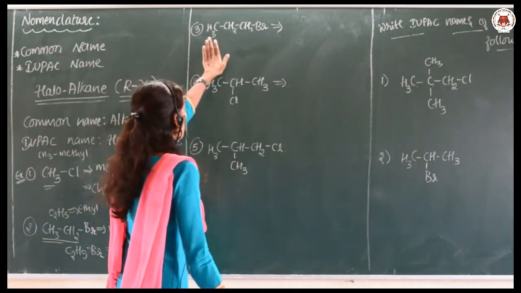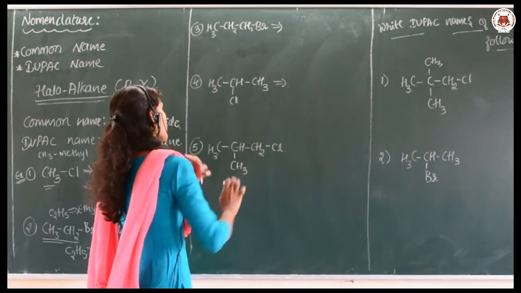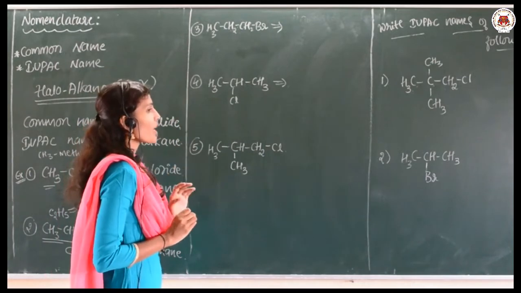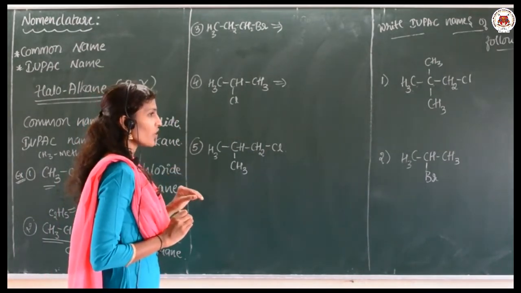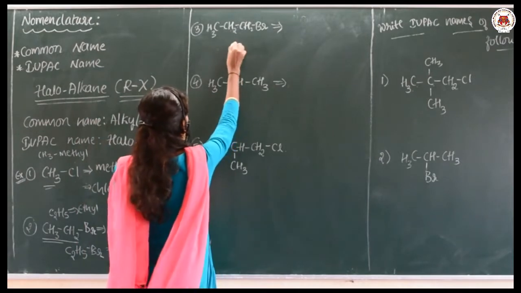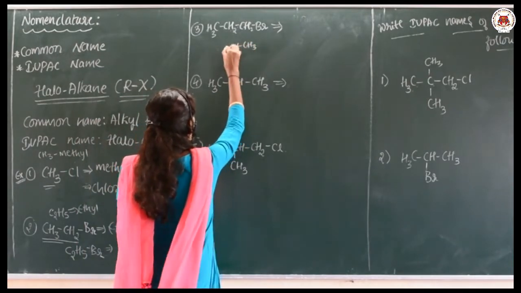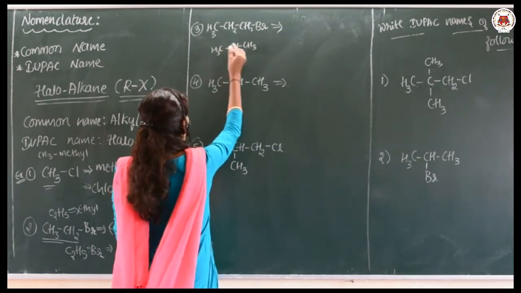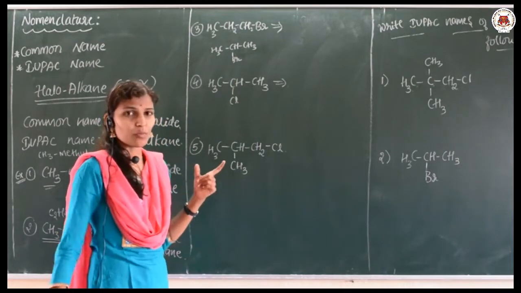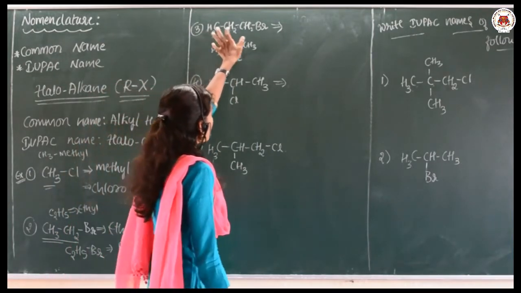Let us go for the third example. Here I want to tell you that while commonly naming compounds, if it is a straight chain, it can be written in this format also, CH3 CH2 CH2 Br.